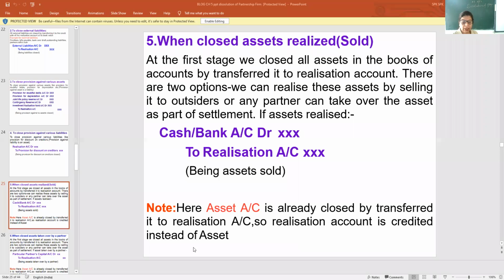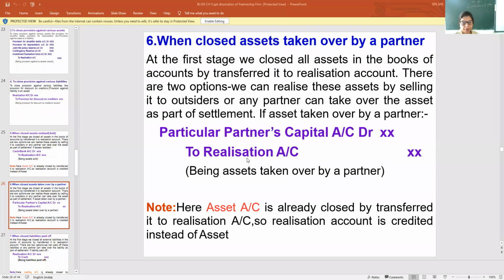So the realization account is credited instead of the asset. Got it? Why is the realization account credited? Because we already transferred the asset to the realization account, so we have to write the realization account here.